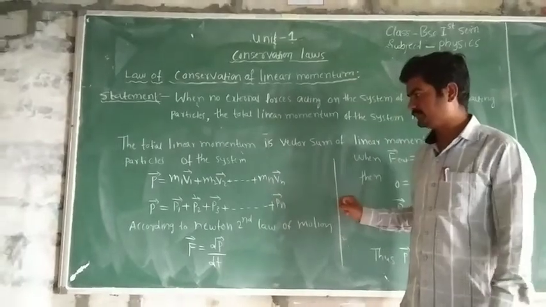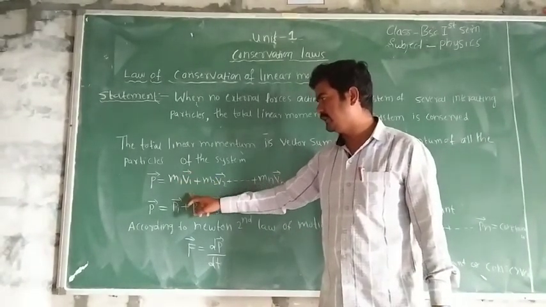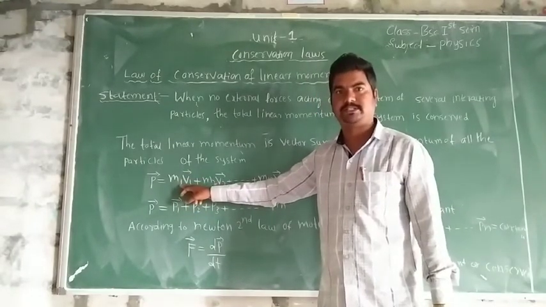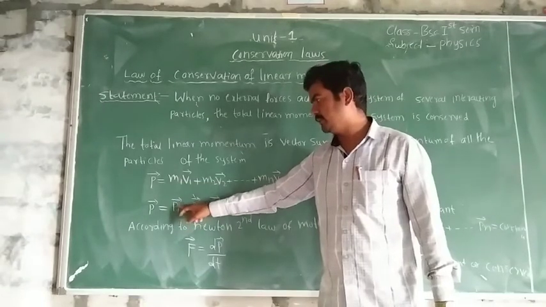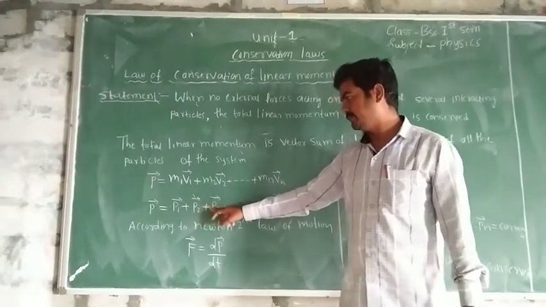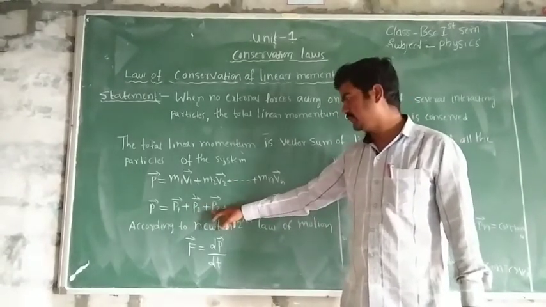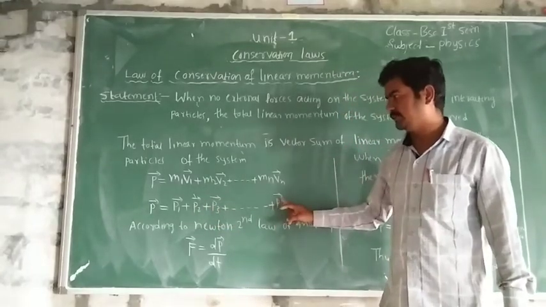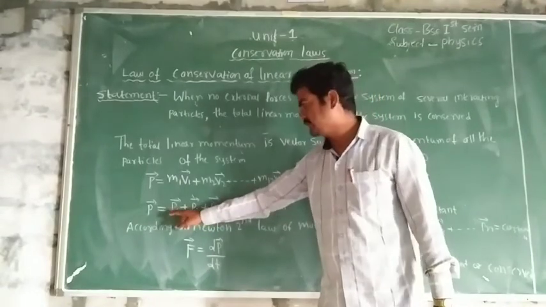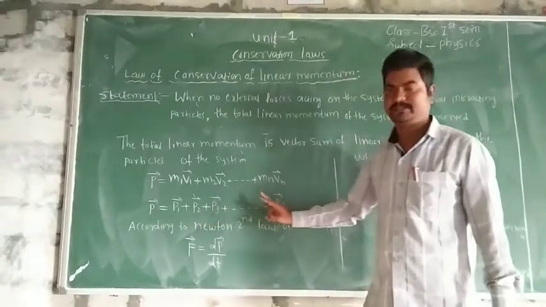Then m1 v1 bar is the momentum of the first particle of mass m1, that is p1 bar. m2 v2 bar is replaced by p2 bar, and similarly p3 bar up to pn bar. So the total linear momentum is the sum of the linear momenta of the individual particles.